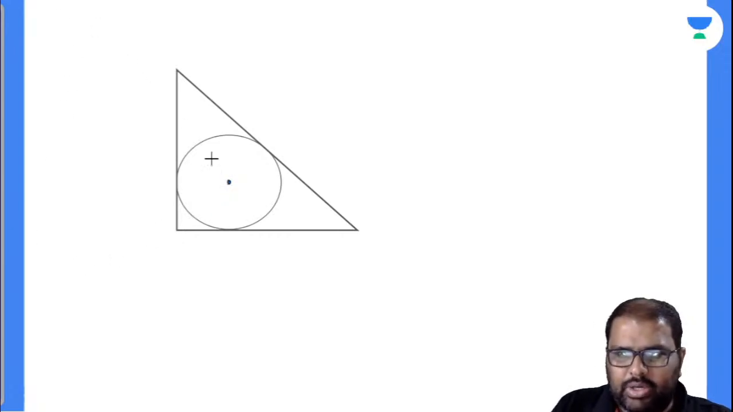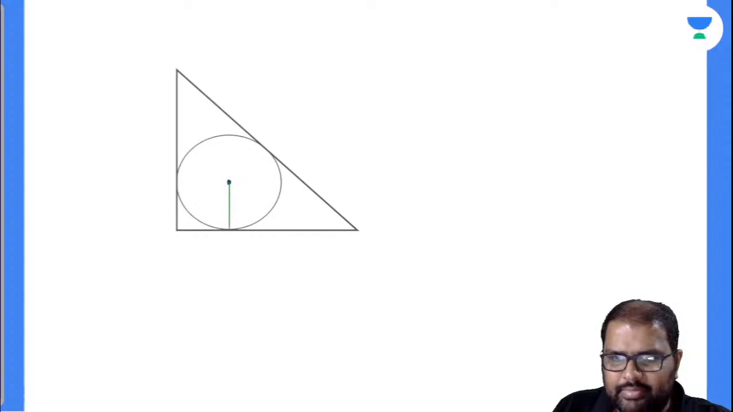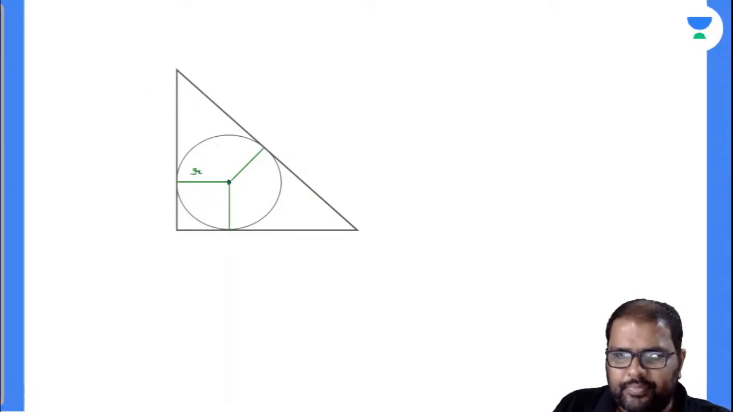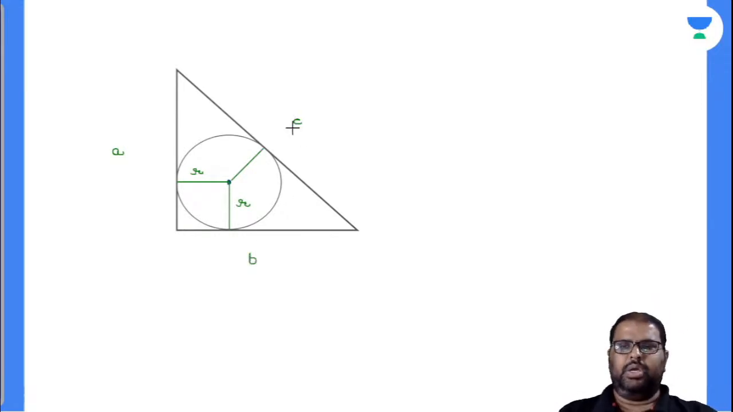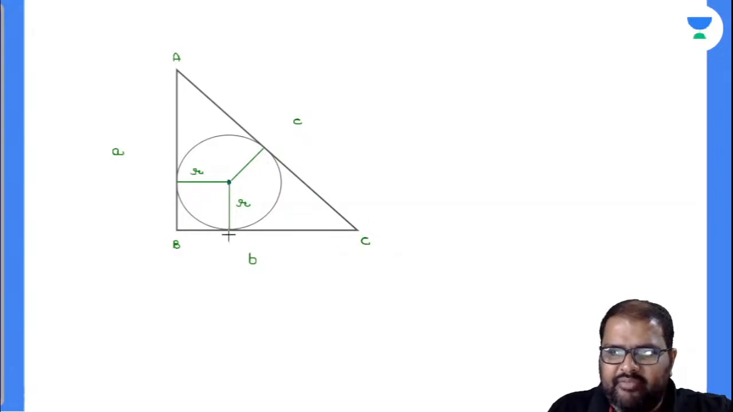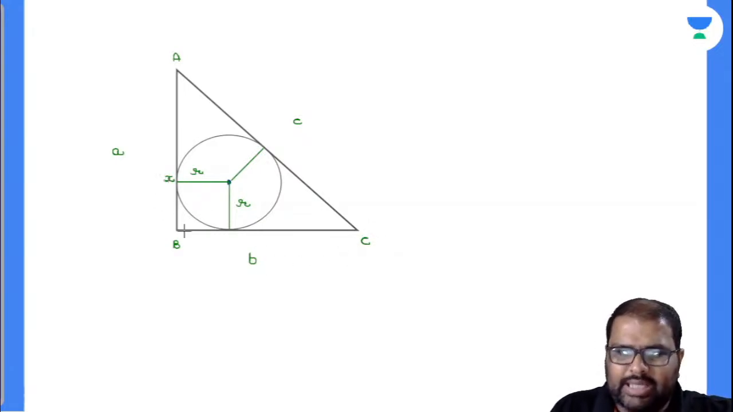I will take this as the radius of the circle. This will also be a radius of the circle. This will also be a radius of the circle, which I'll take as small r value. Now closely observe there. I'll take this side as A, this side as B, and this side as C. You closely observe that this is triangle ABC now. Now A is an external point. From this external point, I'll take this point called X, this point as Y, and this point as Z.